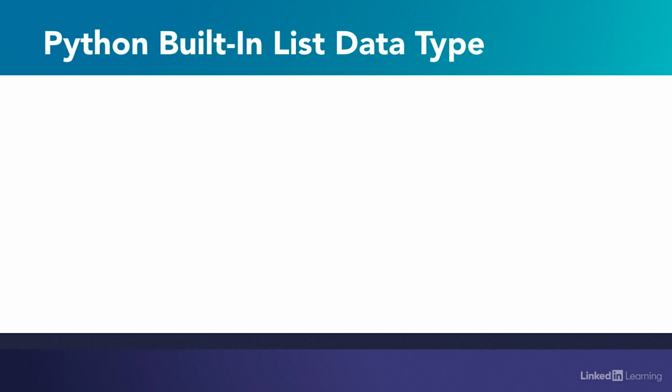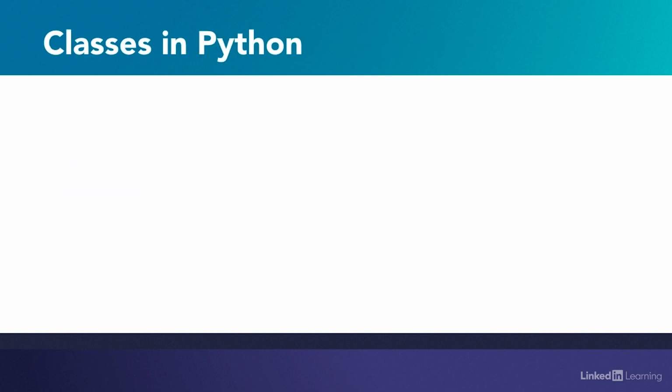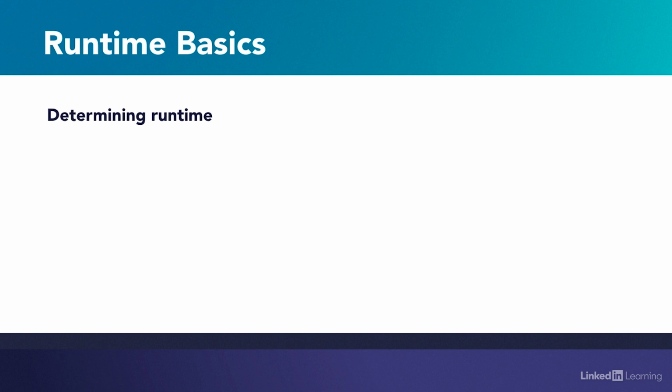In order to get the most out of this course, there are a few concepts you should know. The first is Python's built-in list data type. Specifically, knowing about the list data type's built-in append method, pop method, insert method, and how to index into a list. You'll also want to know about classes in Python, how classes have attributes, methods, and how to instantiate objects. You'll also want to know at least the basics about how to calculate runtime, specifically constant runtime, also called O of 1, and linear runtime, also called O of n.